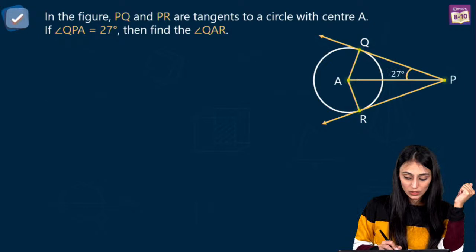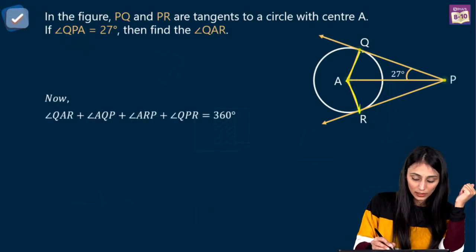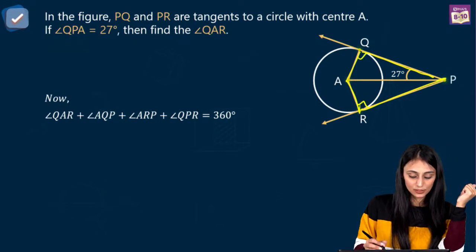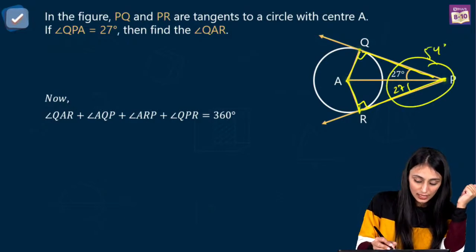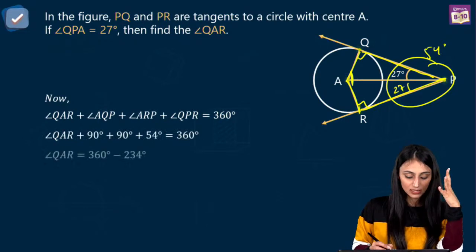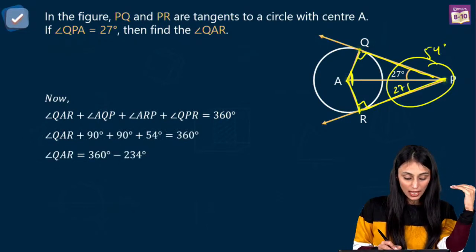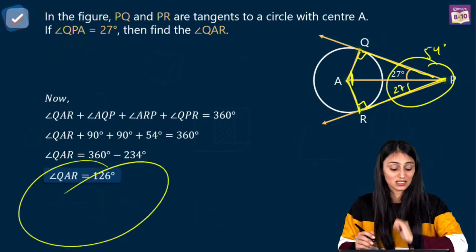Now when you talk about this angle over here, that's a quadrilateral, a four-sided figure, right? This is 90 degrees, this is 90 degrees, and this is 54 degrees. Now we need this value. The complete sum is going to be 360 degrees. Substitute all the values, and you get 360 degrees minus 234 degrees, which is going to be 126 degrees.